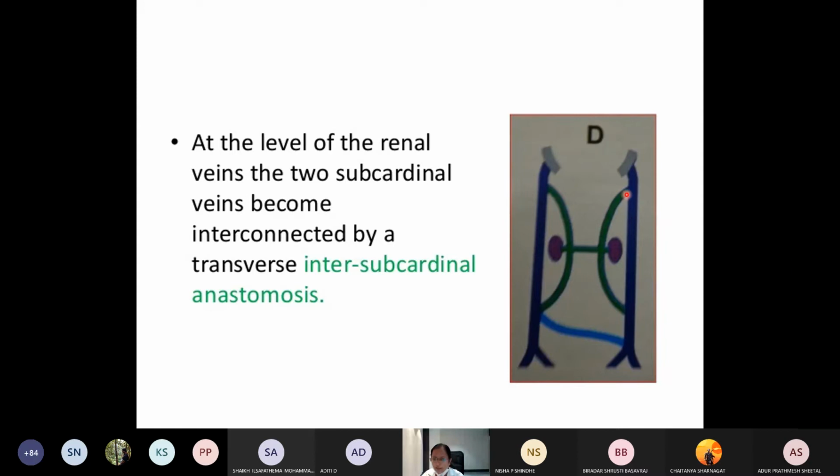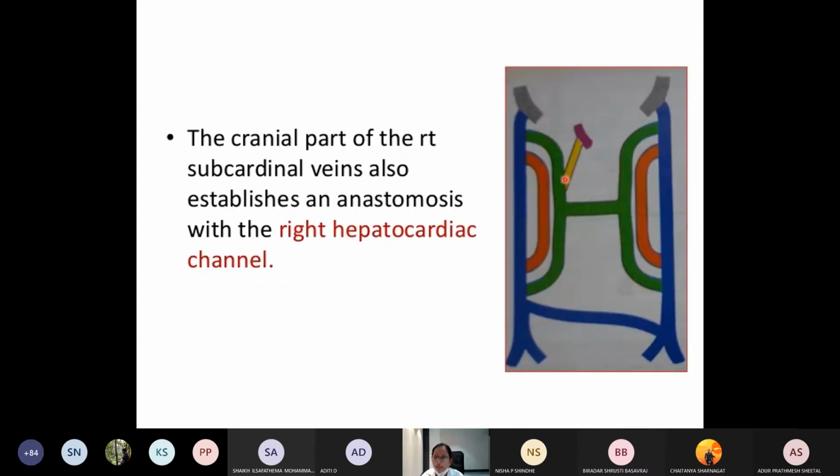So these are the subcardinal veins. Next, what happens? The cranial part of the subcardinal veins also will communicate with the right hepatocardiac channel. Just now I told you about the cephalic part of the right vitelline veins. They will form the right hepatocardiac channel, which is a communication between the developing liver and the heart. What is its fate? We'll see later. This is the right hepatocardiac channel, which will communicate with the subcardinal veins.